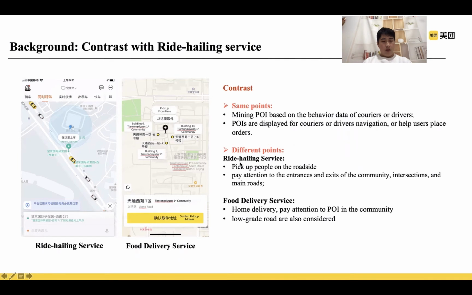For instance, drivers usually pick up people on the roadside. The ride-hailing service mainly pays attention to the entrances, exits, intersections, and main roads. The green pinpoint in the left figure is where the driver picks up people. This point is called the boarding point.